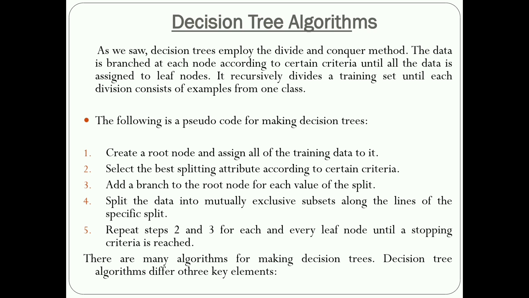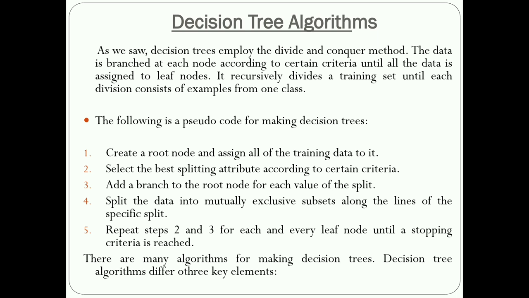And next, the decision tree algorithm. Here we are using the divide and conquer method. This algorithm helps to solve decision trees. Here the data set is already provided, so the data is branched as a node according to certain criteria. After reaching a certain criteria, it will use leaf nodes, nothing but the terminals. After reaching the terminal, all the training set will automatically get accurate decisions.